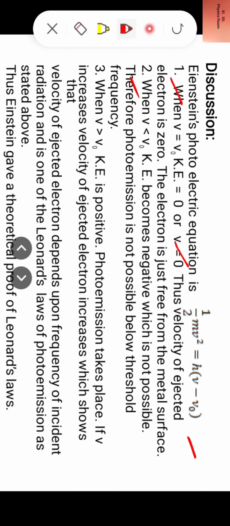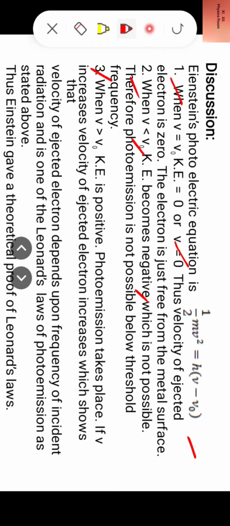Second, when ν is less than ν0, then kinetic energy becomes negative, which is not possible. Therefore photo emission is not possible below threshold frequency. Third case, when ν is more than ν0, kinetic energy is positive. Photo emission takes place.